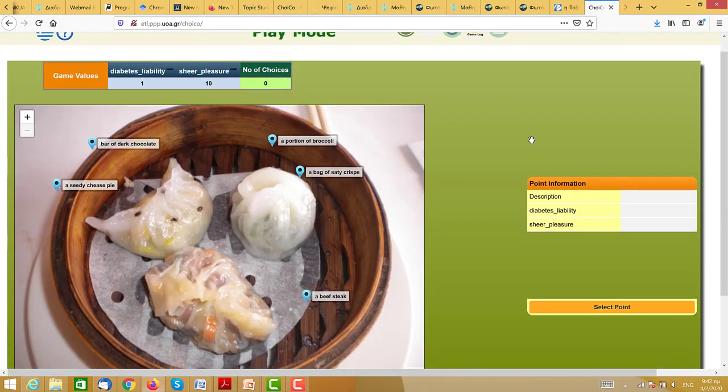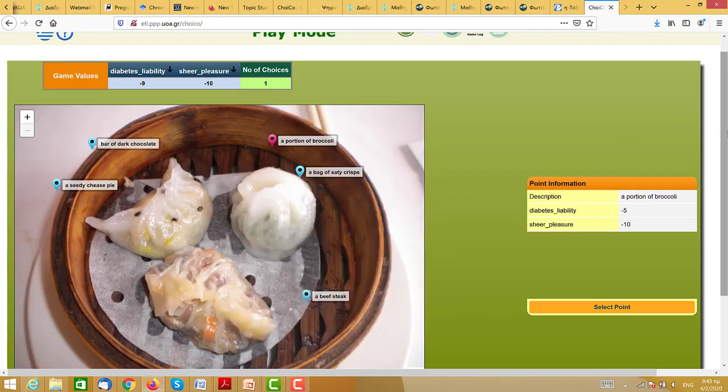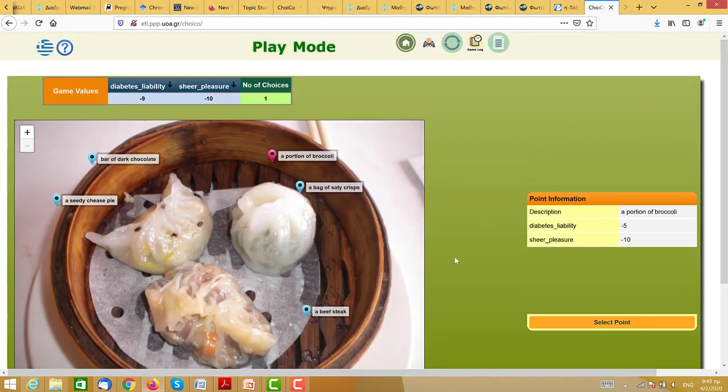At the same time, if I play again and I get a portion of broccoli, I see that my diabetes liability is lower, of course, and that's great, but it's not very pleasurable according to the person who built this game, which is me. Some people may like broccoli, so nothing against broccoli personally. But if I keep selecting it, pleasure gets to 0. I select it again, I have a second portion of broccoli, I'm out because I get depressed. All right, so this is playing the game.